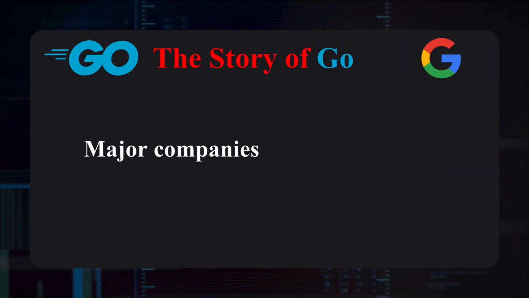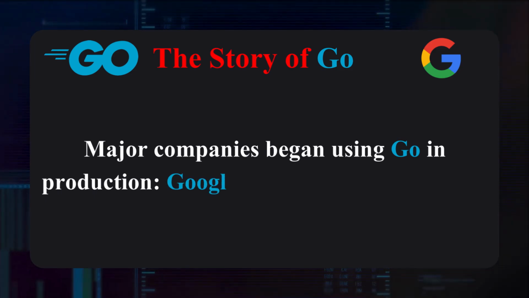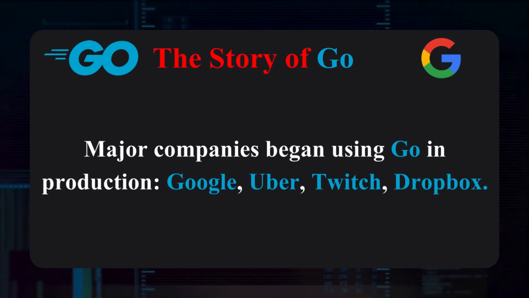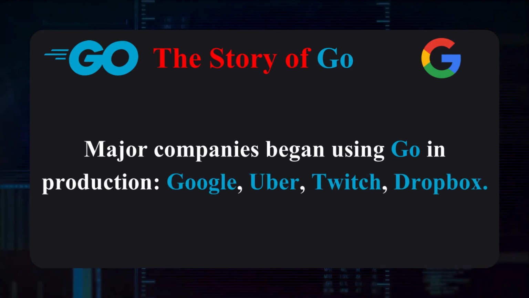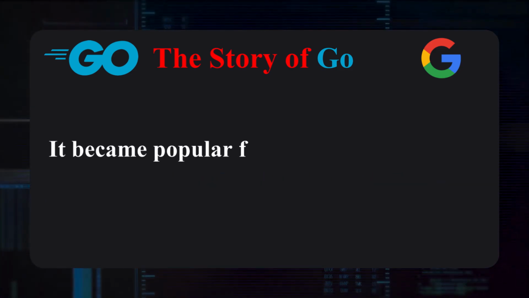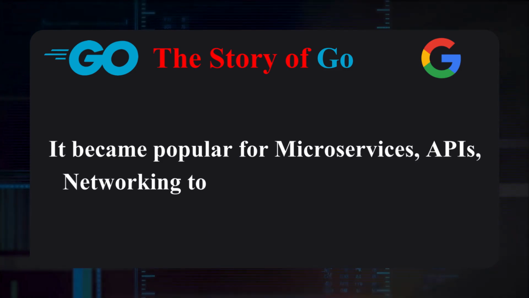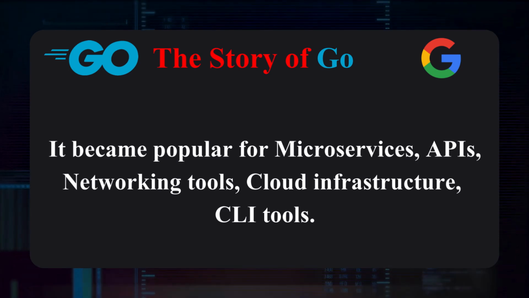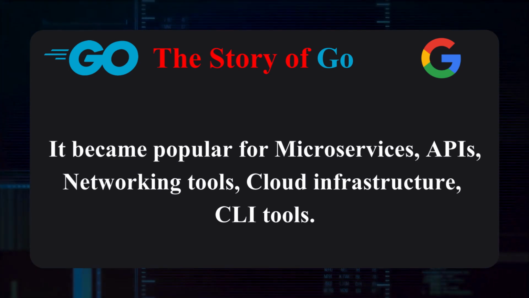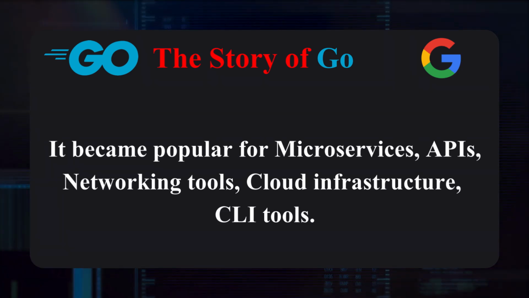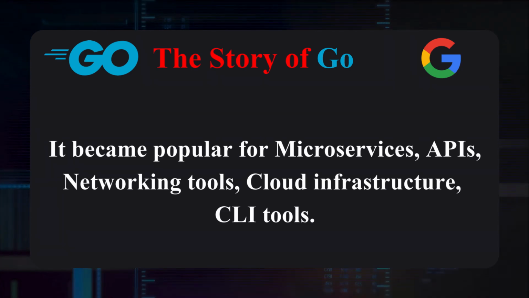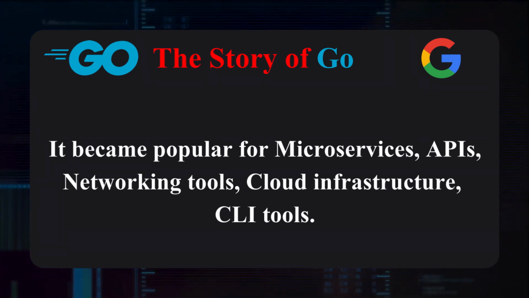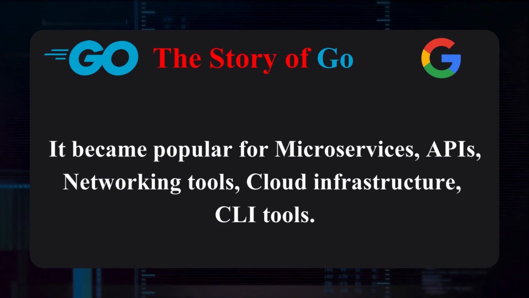Major companies began using Go in production, such as Google, Uber, Twitch, and Dropbox. It's become popular for microservices, APIs, networking tools, cloud infrastructure, and CLI tools. Go programs start fast, use memory efficiently, and scale across CPUs effortlessly. For backend engineering, it hit a sweet spot.